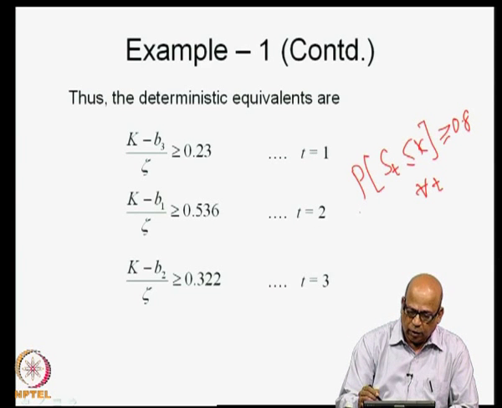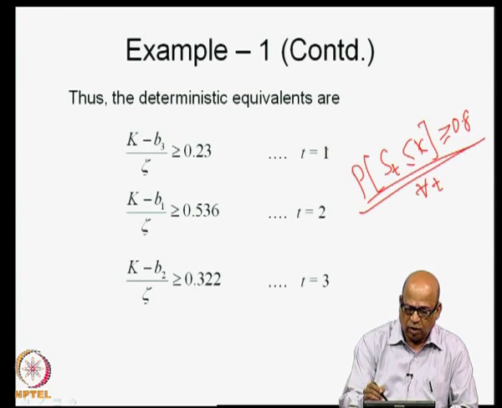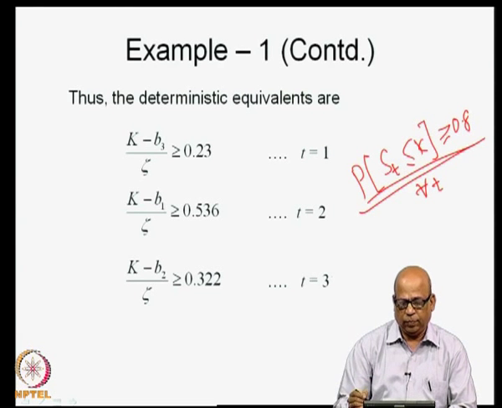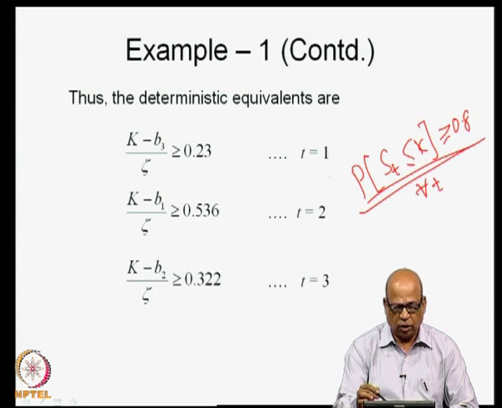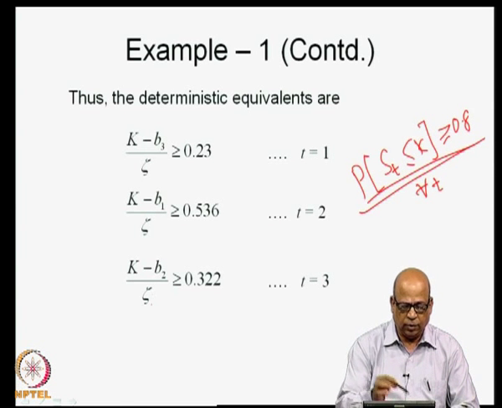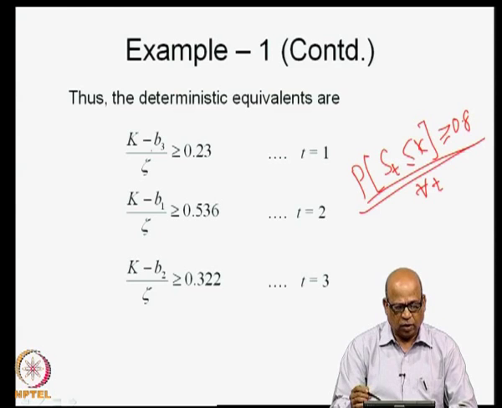So, for one set of constraints like this, we write the deterministic equivalent during all the time periods. In this particular example, we had 3 time periods. So, associated with each of these time periods, we write the deterministic equivalents.